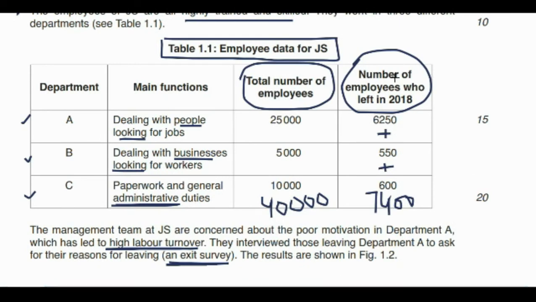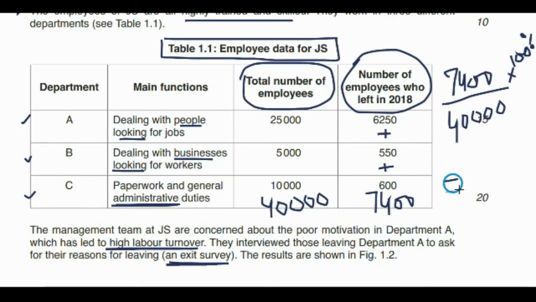So we write 7400 divided by 40,000, and whatever answer we get, we multiply it by 100%.